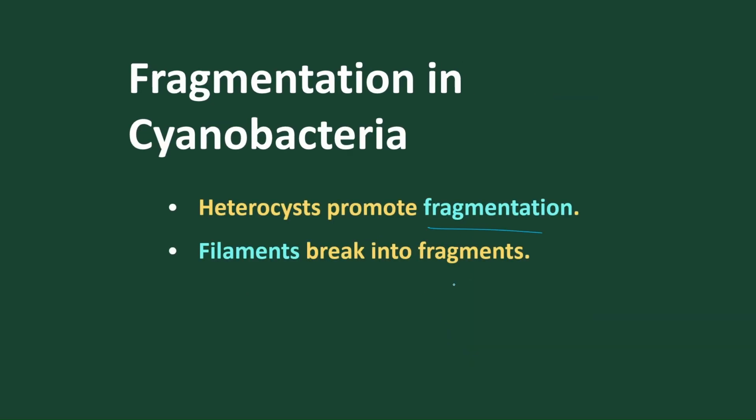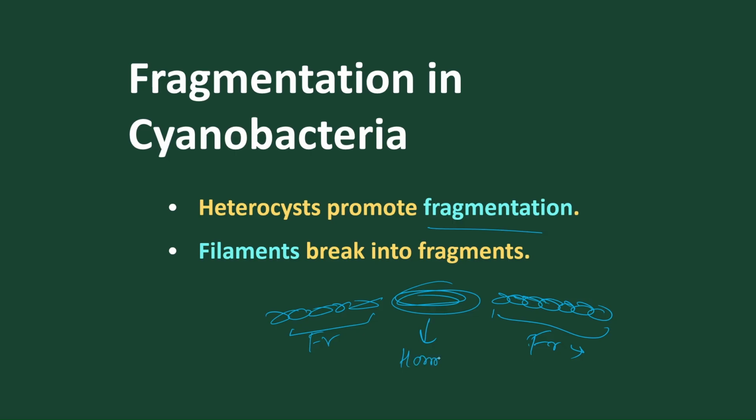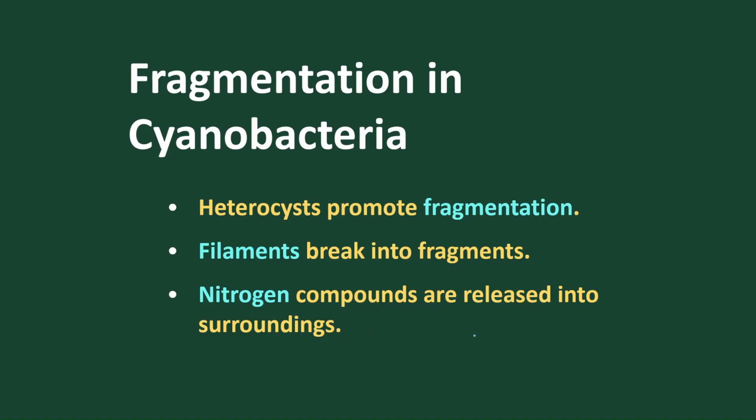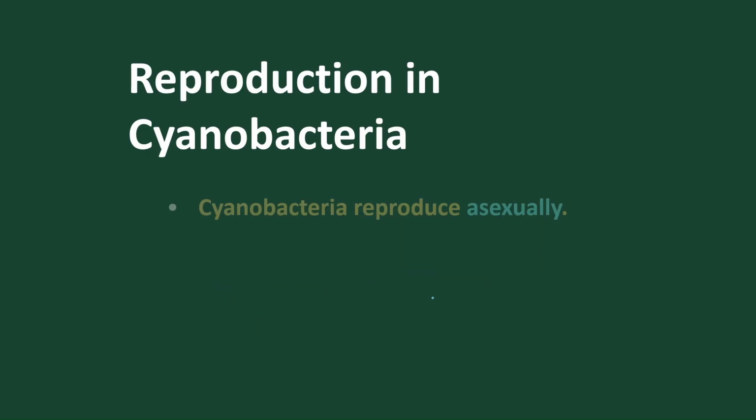Heterocysts also help in fragmentation. Suppose this is a heterocyst. When the heterocyst matures, it comes out from the fragments. When it comes out from the trichomes, each becomes a fragment, and each is a new fragment that develops into a new individual. And this heterocyst itself forms hormogonia. These hormogonia are asexual bodies that give rise to new trichomes or new individuals. Nitrogen compounds are released when these fragments break, liberating nitrogen.